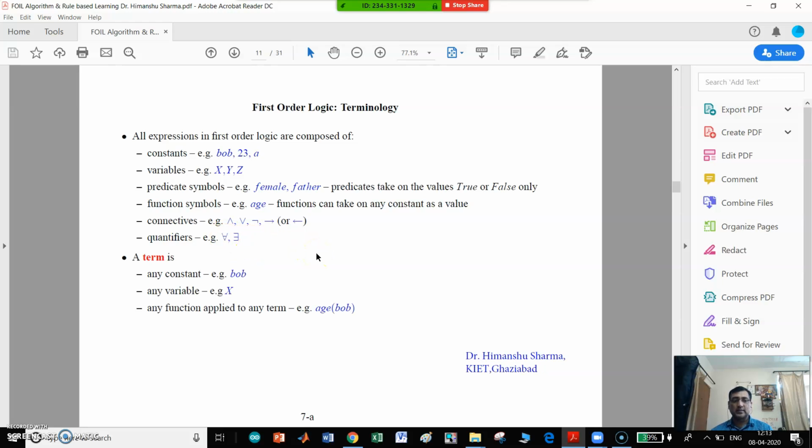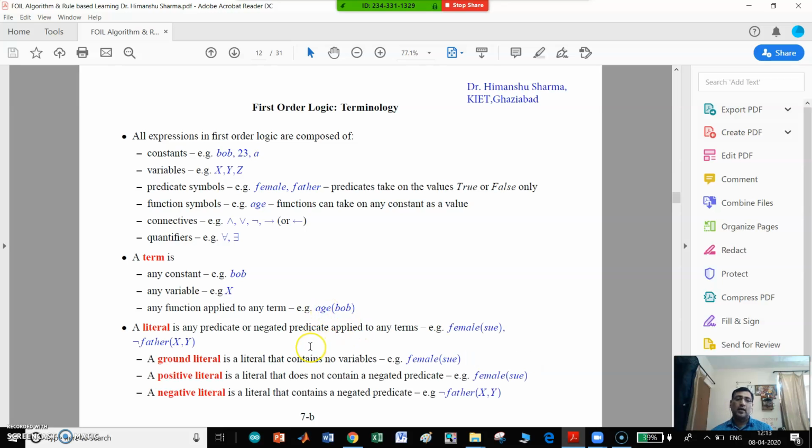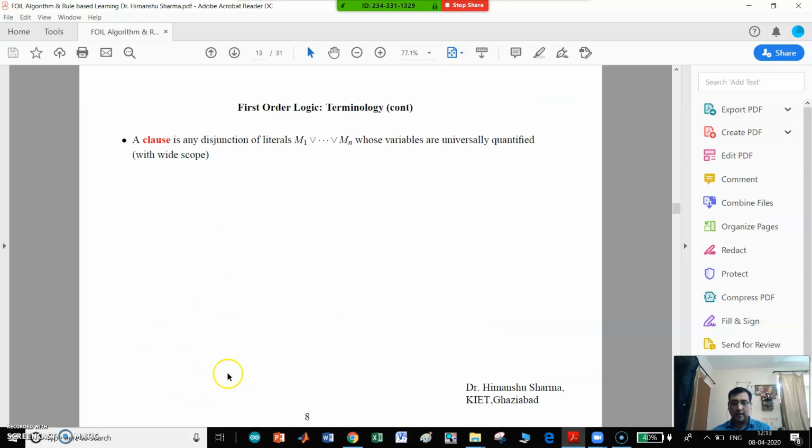So what is a term? A term is any constant, for example Bob, any variable, for example capital X, or any function applied to a term, that is age of Bob. What is a literal? A literal is any predicate or negated predicate applied to any terms, that is female(Sue), father(x, y). There are some other forms of literal also, that is ground literal, positive literal and negative literal.